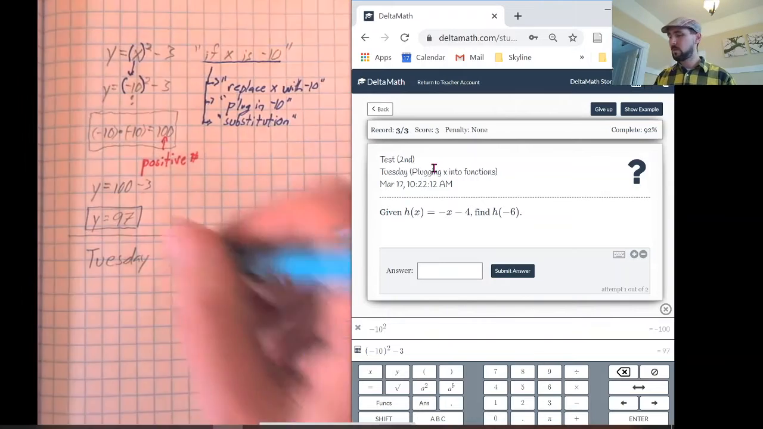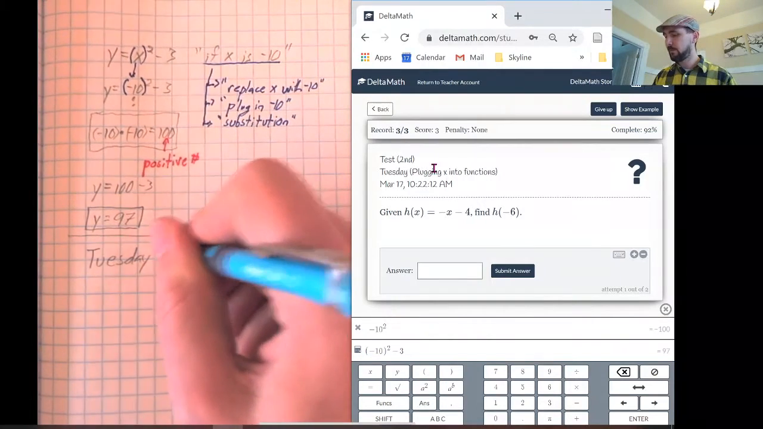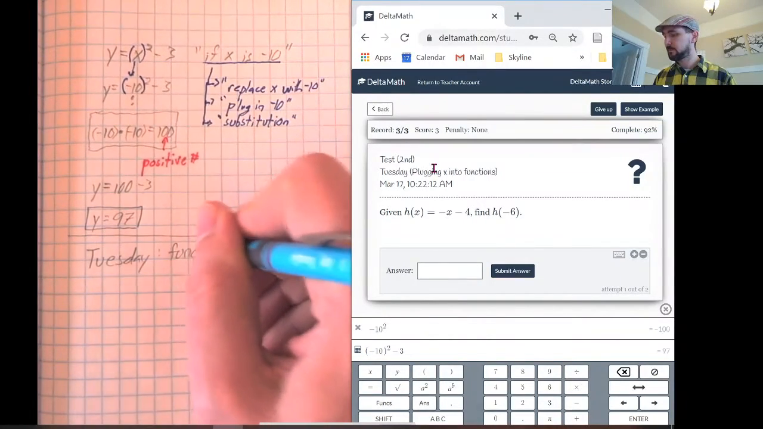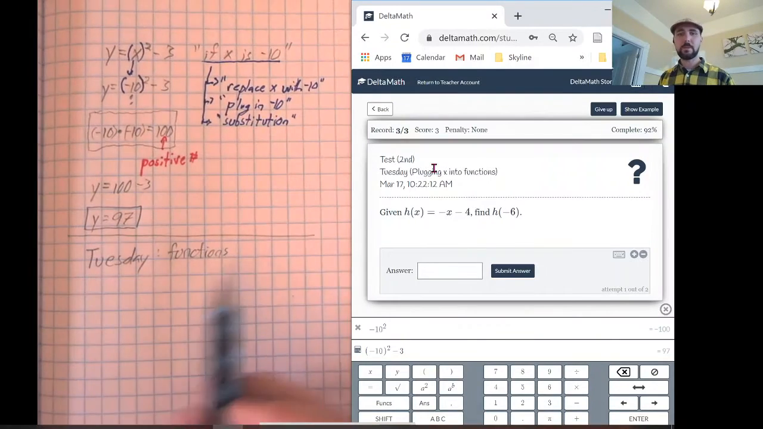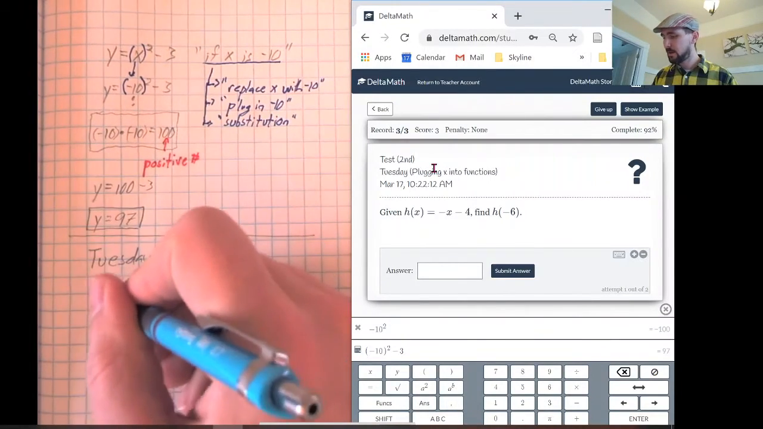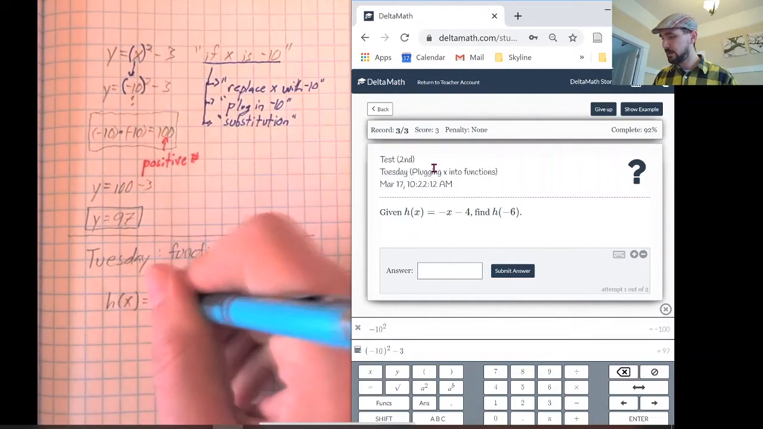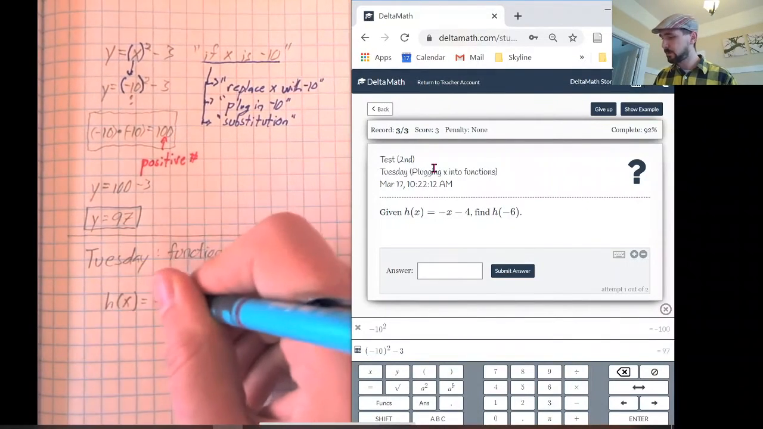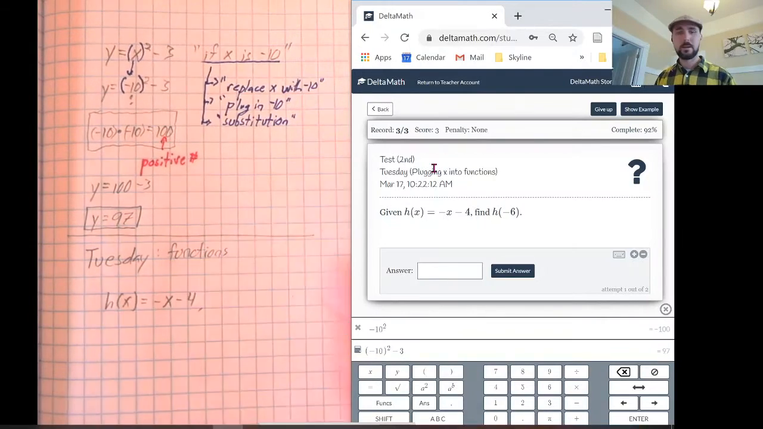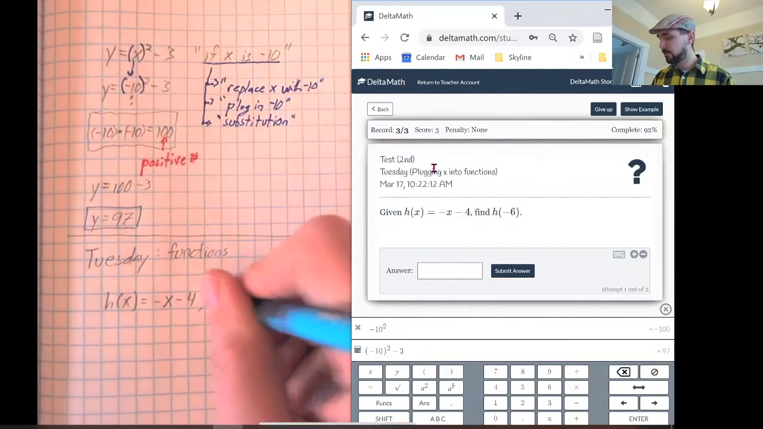And the Tuesday one is all about functions. So let me copy down the problem again. h of x equals negative x minus 4. Oh, this is a good one too. And the directions are find